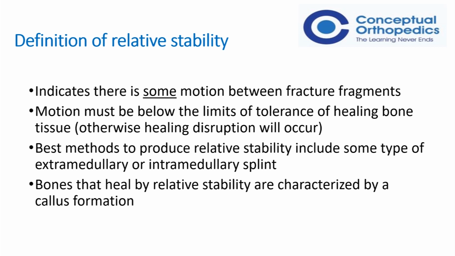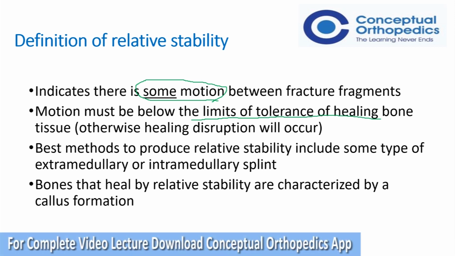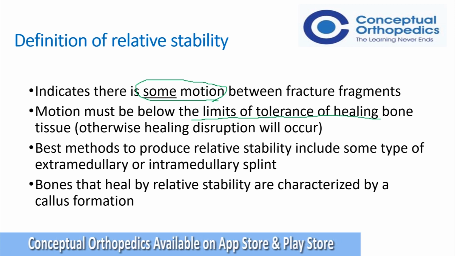There has to be some motion occurring which will enhance the fracture healing. The best methods to produce this are by extramedullary or intramedullary splints. In relative stability, we know that the fractures heal with callus formation since it leads on to secondary bone healing.